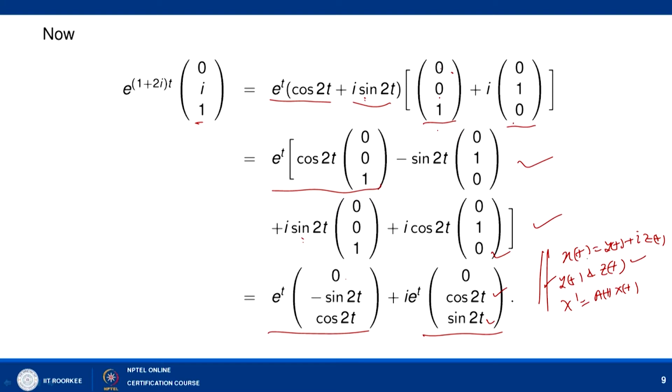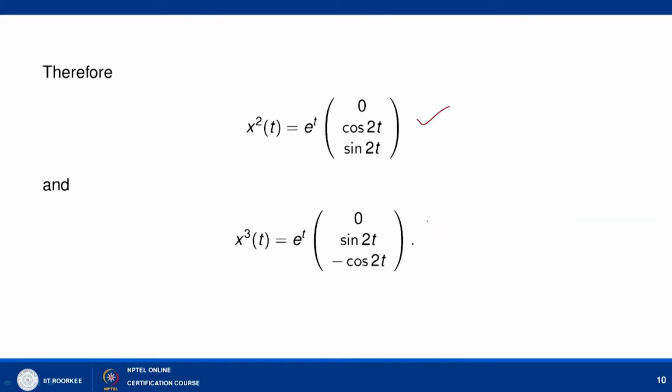In fact, you can verify like this: x(t) equal to y(t) plus i z(t), then you can find x bar(t) as y(t) minus i z(t). So, we can write down y(t) and z(t) in terms of x(t) and x bar(t), and then you can show that x(t) and x bar(t) are linearly independent. So, y(t) and z(t) are also linearly independent.